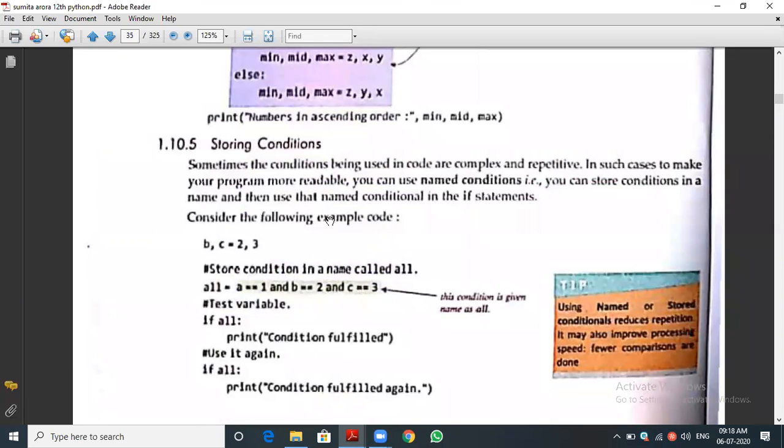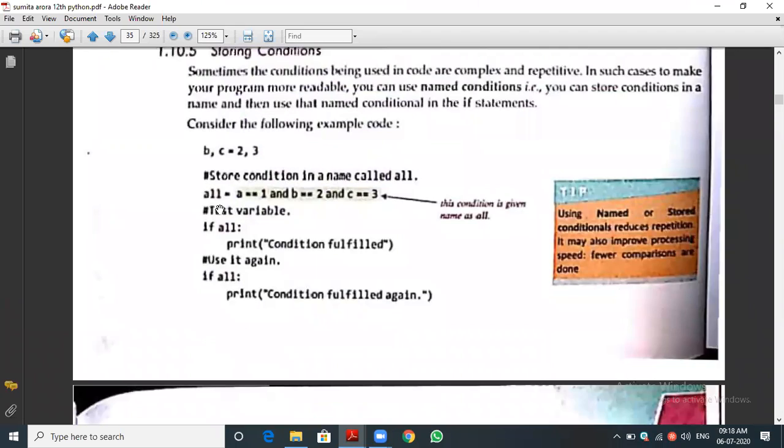Storing a condition is one of the concepts. You can see all is a variable, ALL, equal to a equal to 1 with double equal to, and b double equal to 2. That is, we are checking whether the b value is 2 or not, whether the c value is 2 or not. So these conditions we are storing in all. Then you can see the next line: if all, print this condition. If all means, what is the meaning of ALL? What does the variable contain? Can anyone answer?